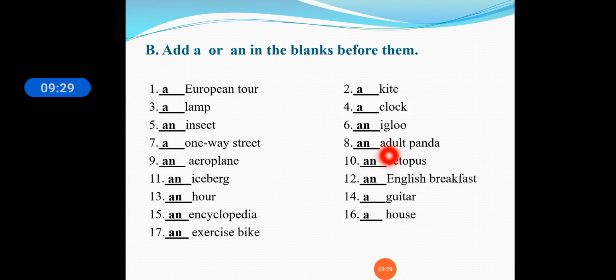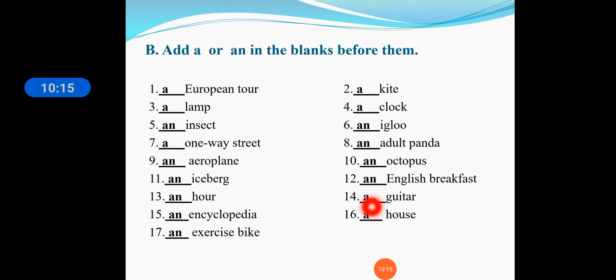An adult, so the A sound is coming here. An aeroplane, so the A sound is coming. An octopus, so the O sound is coming. An iceberg, so the I sound is coming. An English, so the E sound is coming. An hour, so here you can see A E I O U, but H is silent, so we are using the O sound, hour.